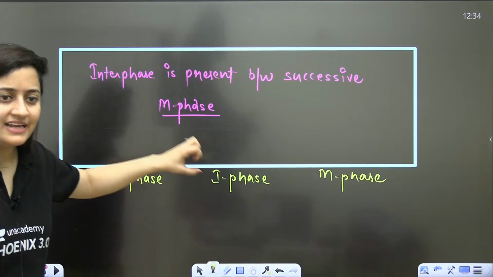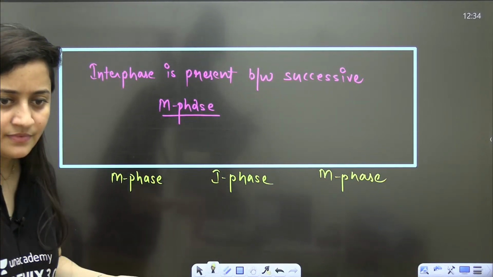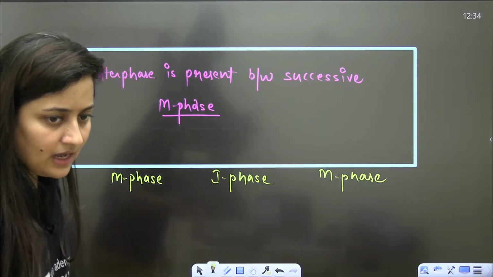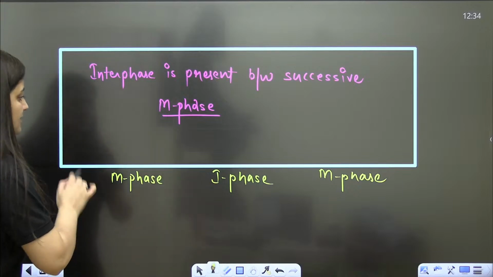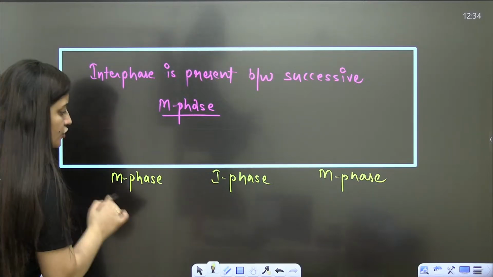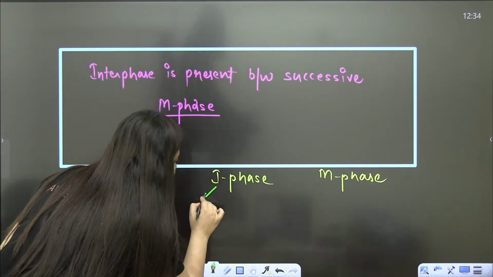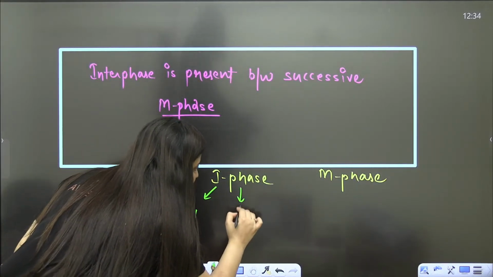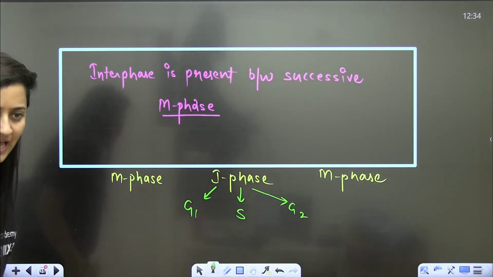M phase, then I phase, and then M phase. Am I right? Quickly tell me, am I right? So interphase is present in between successive M phase. And you know that when we talk about the interphase, we have G1, we have S phase, we have G2 phase. Understood?